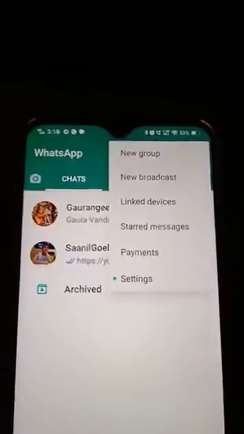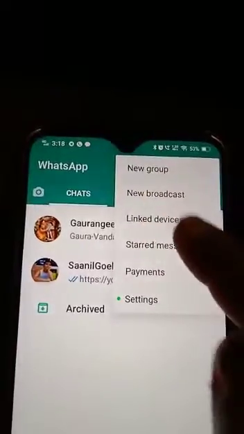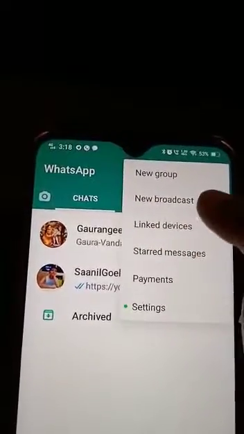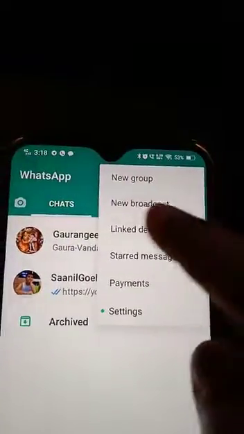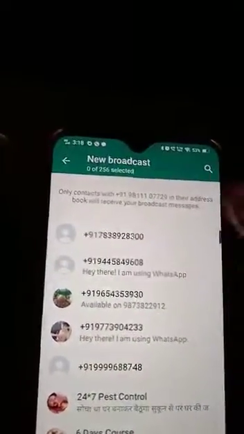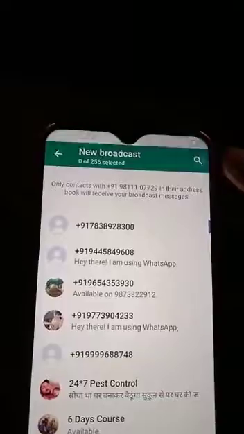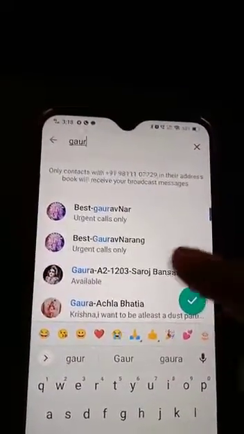So I will show you how to make a broadcast group so that you can send simply one message. Here you can see 3 dots, click here, and there is a new group option, but we have to make a new broadcast. So there are the 3 links. Click here and click on new broadcast, the second option. Click here and here, new broadcast. You have to search the names. So for example, I have my Gaurangis group, so I write down Gaura.